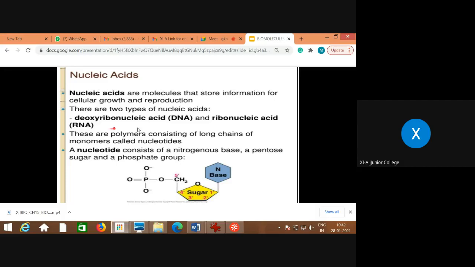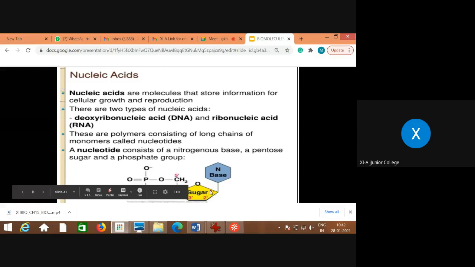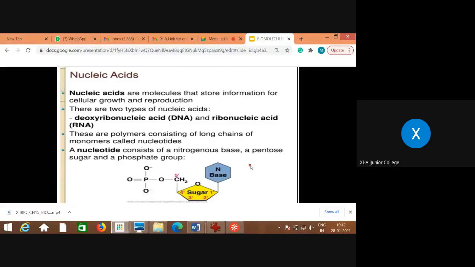What are these two types? As I mentioned just now, deoxyribonucleic acid and ribonucleic acid. Now, according to the type of sugar which is present in it, they are named. Deoxy means one oxygen atom less than the ribose type of sugar. Both the types of sugars are of pentose type, but the only difference is what? Deoxyribose nucleic acid contains the pentose sugar with one oxygen atom less. So that is why it is deoxyribose nucleic acid.